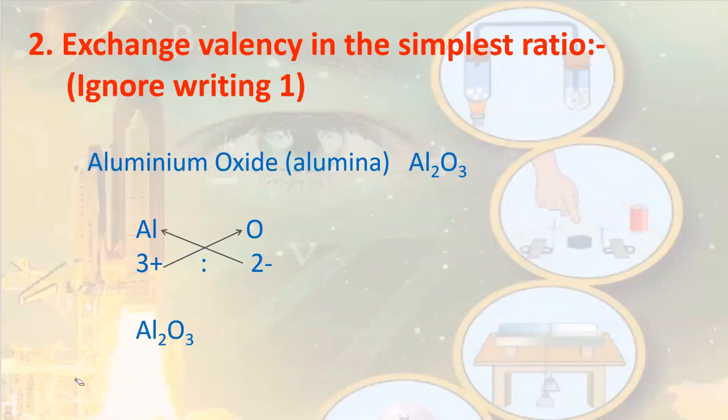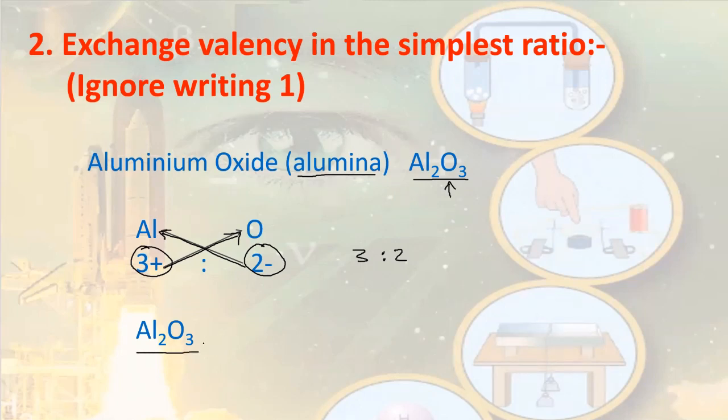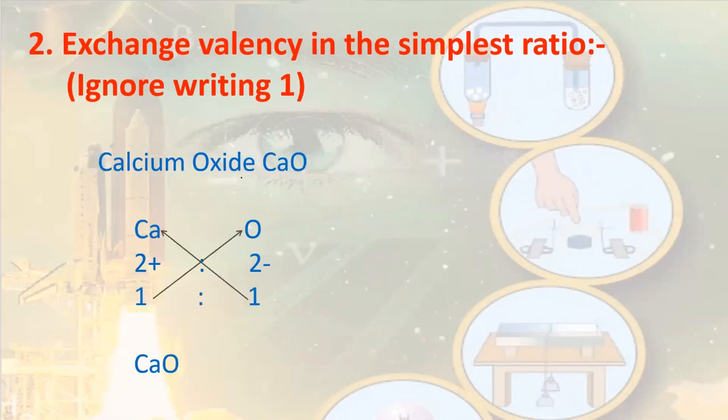Let's take a few more examples. Aluminium oxide, it is also called alumina. The formula is Al2O3. Let us understand how it is Al2O3. Children, aluminium has a valency 3+ and oxygen 2-. 3:2 is already a ratio which is in the simplest form. So what is the next step? We can exchange the valency to get the chemical formula. So 2 will go with aluminium and 3 will go with oxygen, and hence we get Al2O3 as aluminium oxide. Sometimes a compound like calcium oxide, where both calcium and oxygen have valency 2+ and 2- respectively.